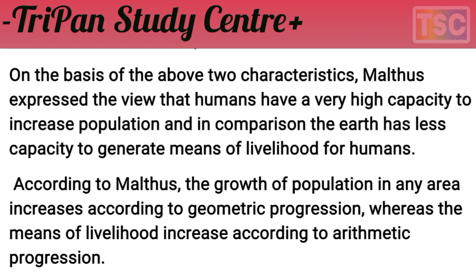There is a high capacity for population to increase, but in comparison the earth has a lesser capacity to generate means of resources for humans.